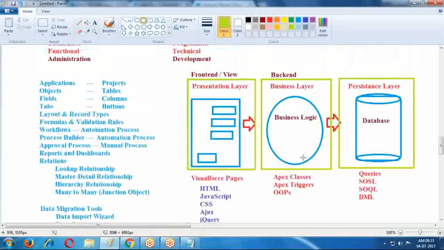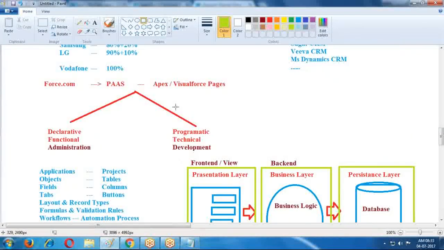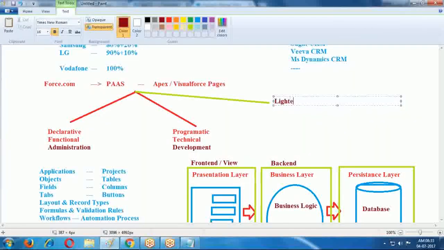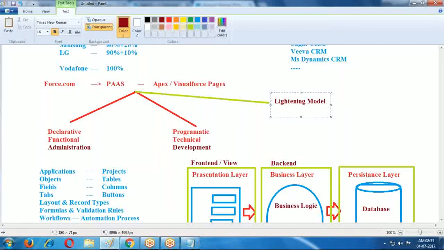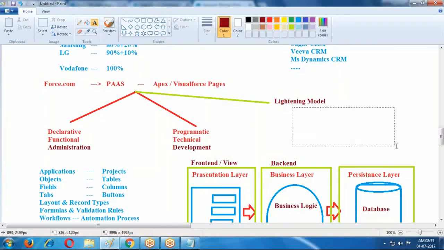Here Salesforce has not only provided declarative, it also provides programmatic. In the programmatic, it is provided one more type, that is Lightning: single page applications, Lightning model. For mobile applications, it is provided Lightning model. This is also through programmatic.